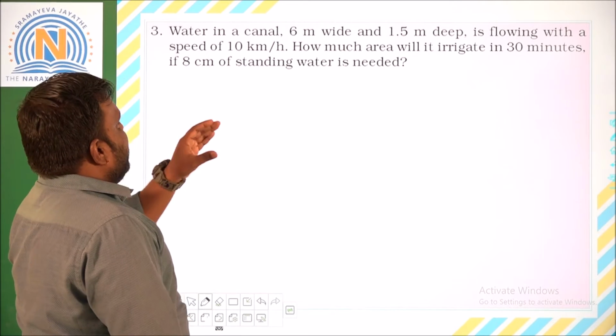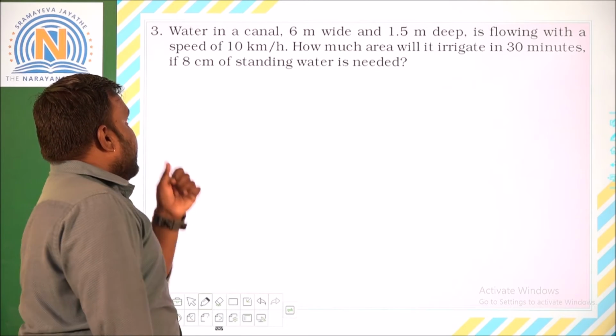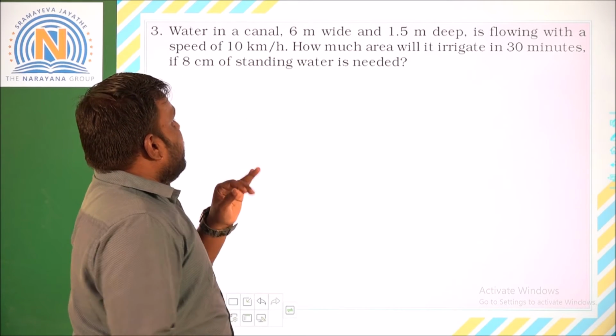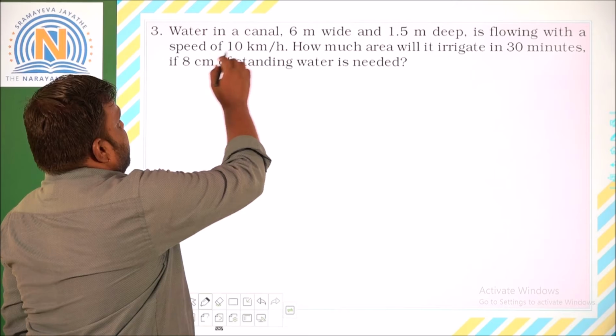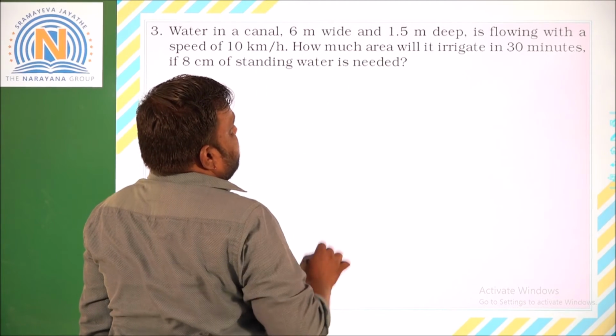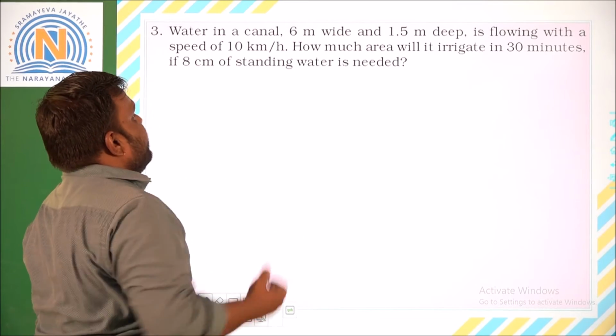Now here, how much area it irrigates, we have to check clearly. Now, water in the canal. Here also a canal is given for us. In this case we can see that water in a canal 6 meters wide, 1.5 meters deep is flowing with a speed of 10 kilometers per hour.